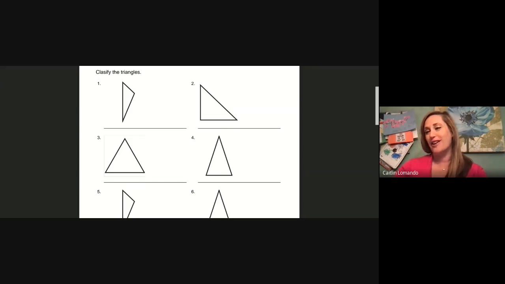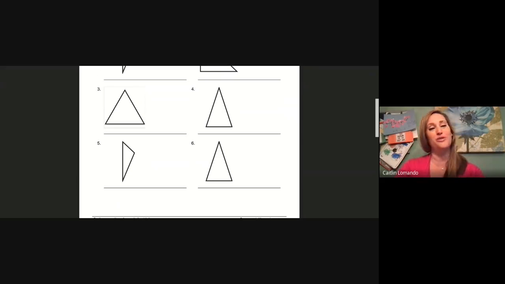Triangle number four is an isosceles triangle. Let's try two more. Let's look at triangle number five. Triangle number five, is that scalene? No sides are the same. Isosceles, two sides are the same. Or equilateral, all sides are the same. I'll give you a hint. I see that none of the sides are the same. Do you remember the word for that? Let's pause and discuss.